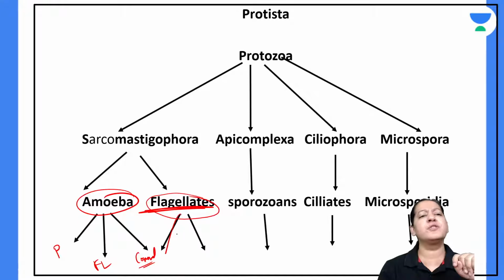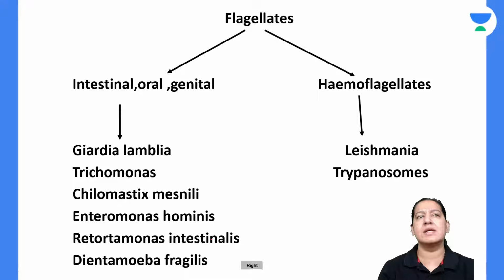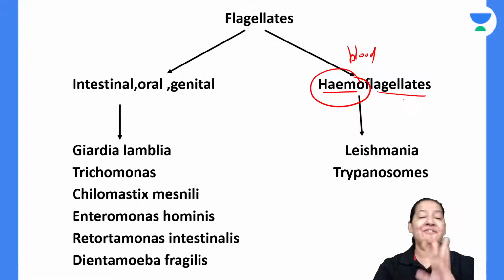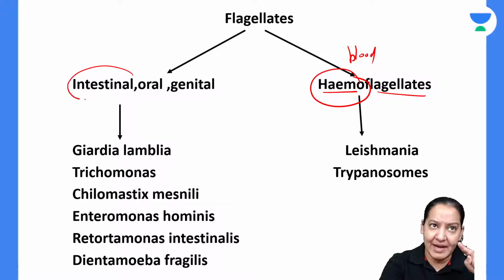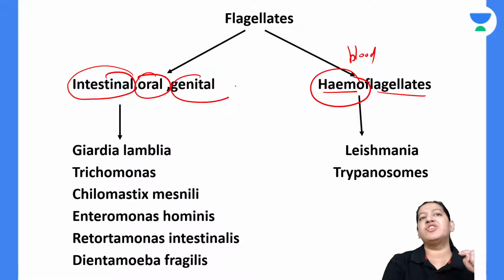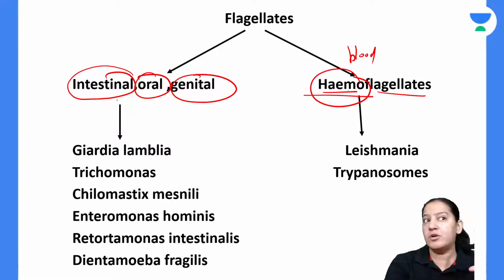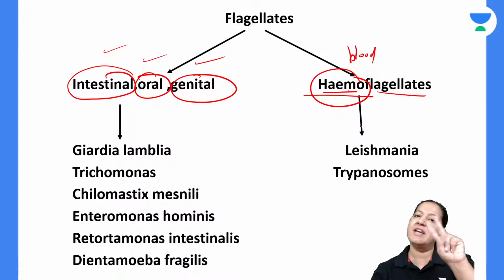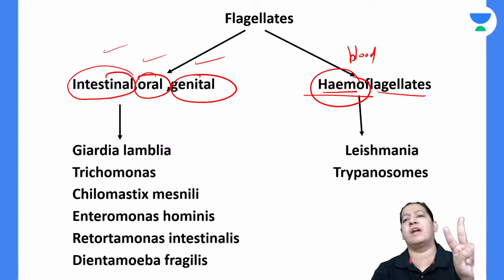We divide flagellates into 2 categories. Can you see the 2 arrows? The flagellates which reside in blood are known as hemoflagellates. The flagellates which reside in the intestine, oral cavity, or genital cavity are non-blood. What is in non-blood? Intestine, oral or genital cavity, right? Hemoflagellates are only two, and both are very important.